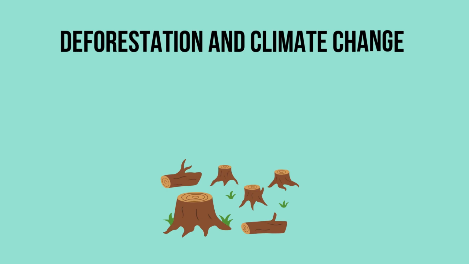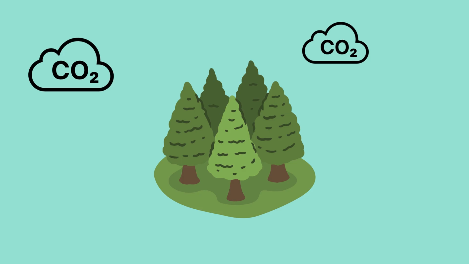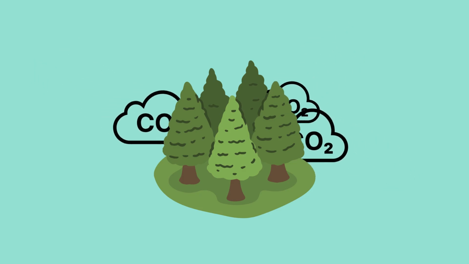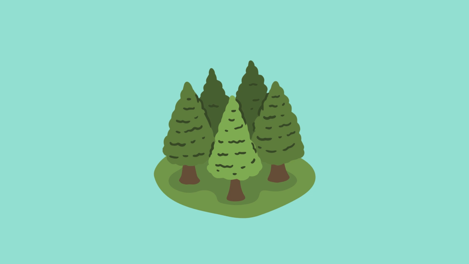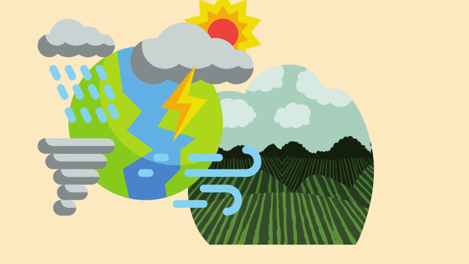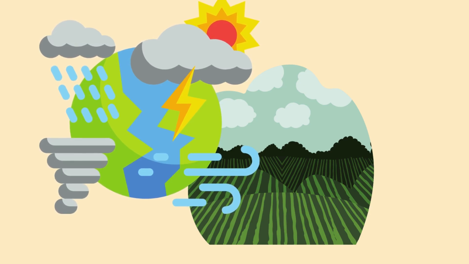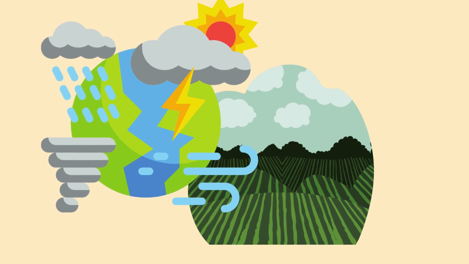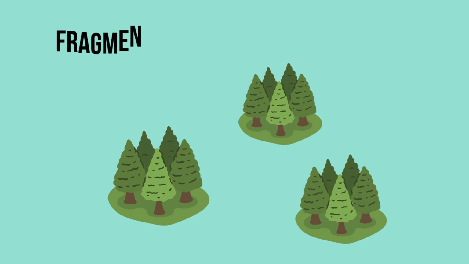Deforestation and climate change. Deforestation contributes to climate change by releasing stored carbon dioxide into the atmosphere when trees are cut down and burned or left to rot. Forests act as carbon sinks, absorbing CO2, so their removal reduces this capacity, further accelerating climate change. Climate change, in turn, can exacerbate deforestation. Changing weather patterns may make certain areas more suitable for agriculture or other land uses, leading to increased forest clearing.